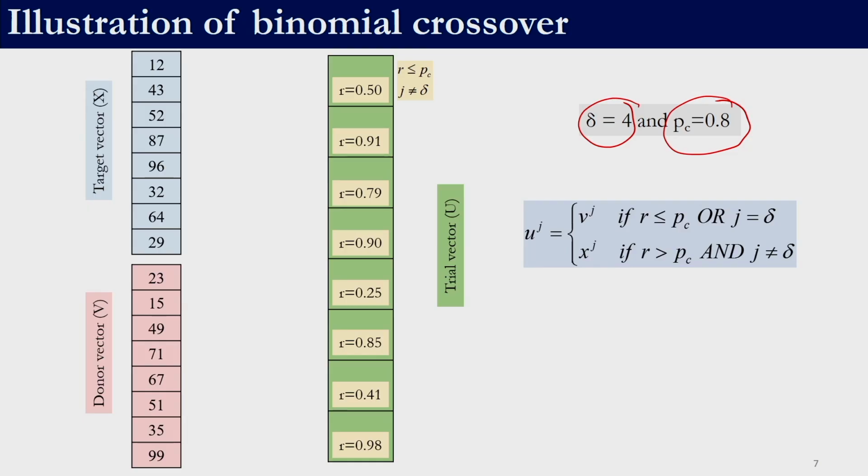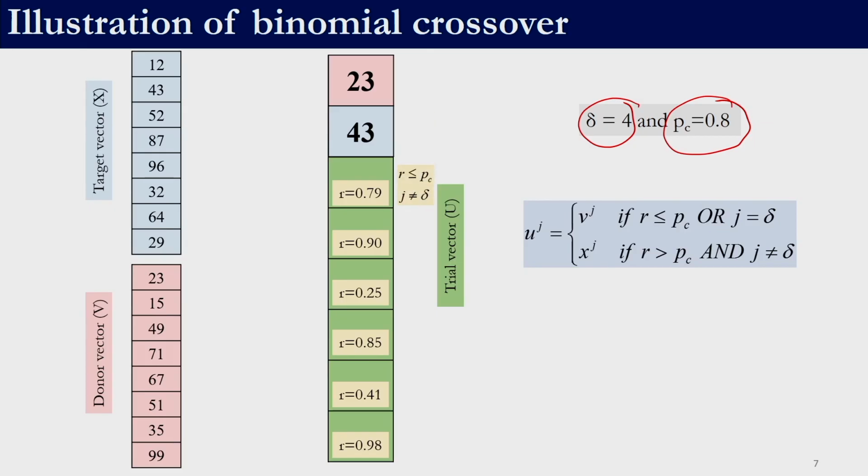So, the value is going to come from the mutant vector or the donor vector. The donor vector has a value of 23, so that value 23 is to be taken over here. In the second case, R is greater than Pc and j is not equal to delta, because Pc is 0.8 and the R value which we have taken is 0.91. So the second condition is satisfied, and the value is to be taken from the target vector. The value of the second decision variable is 43.